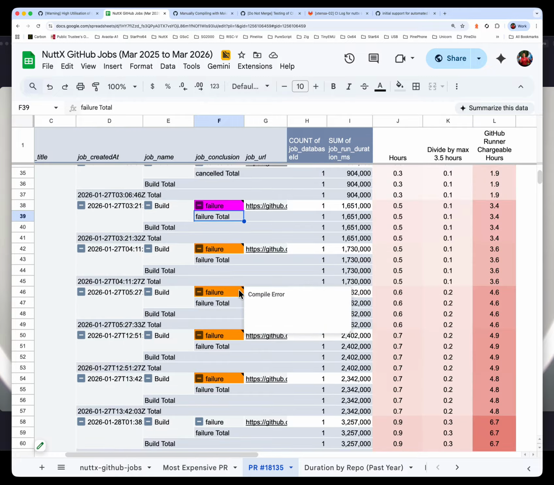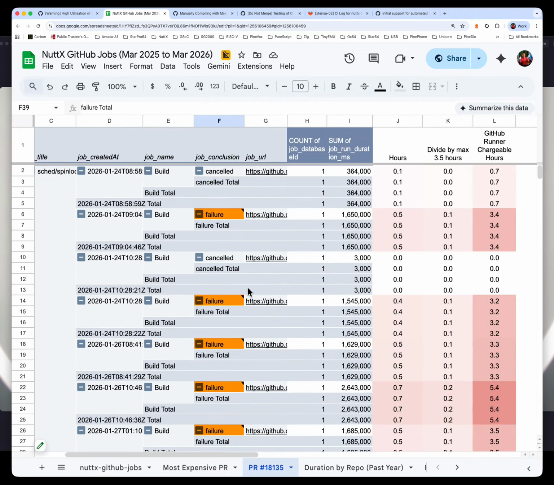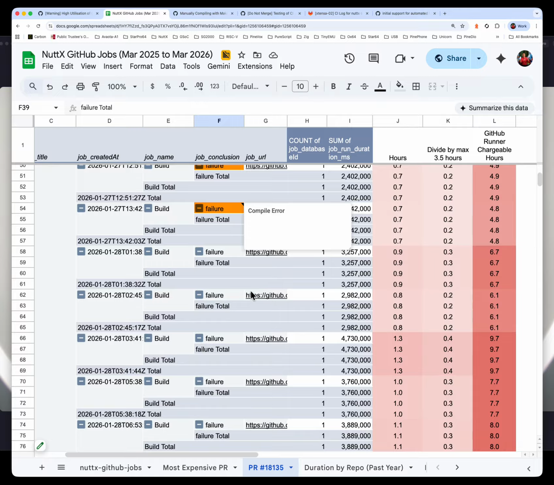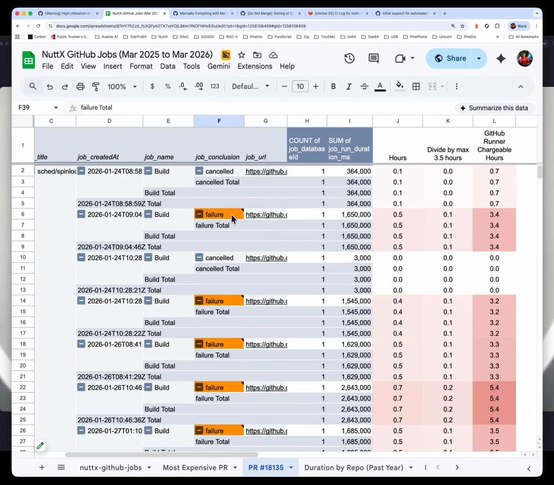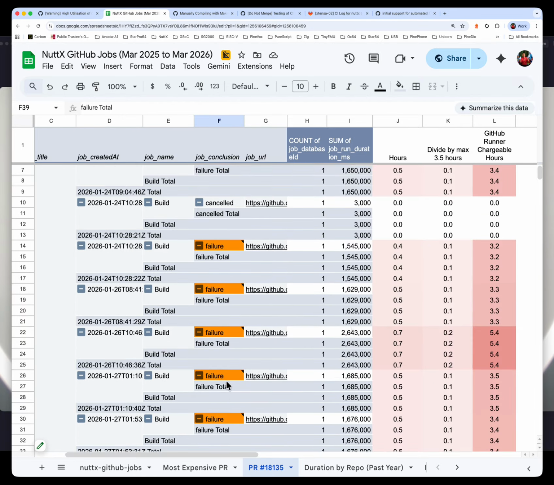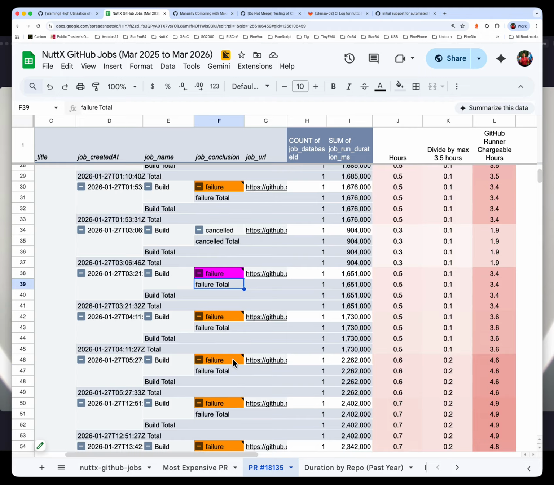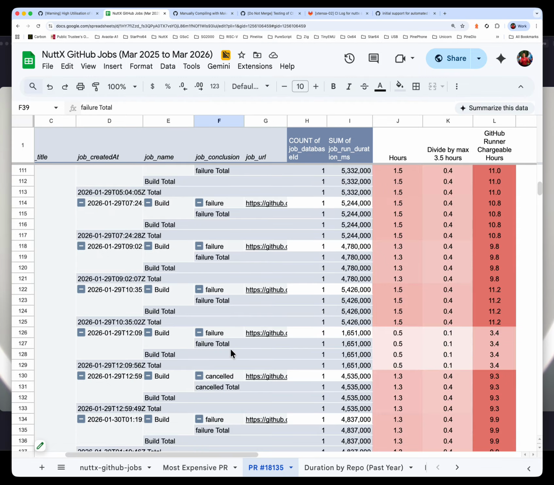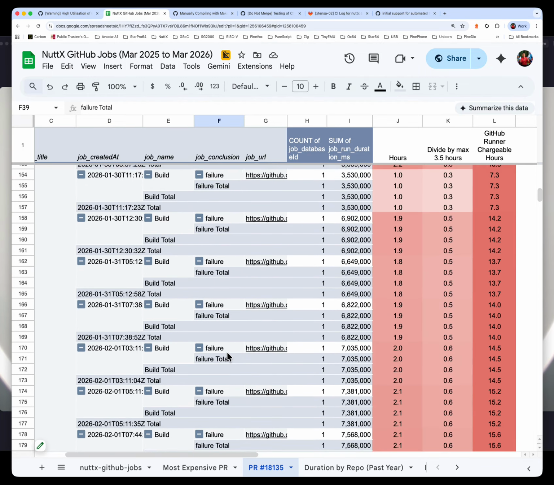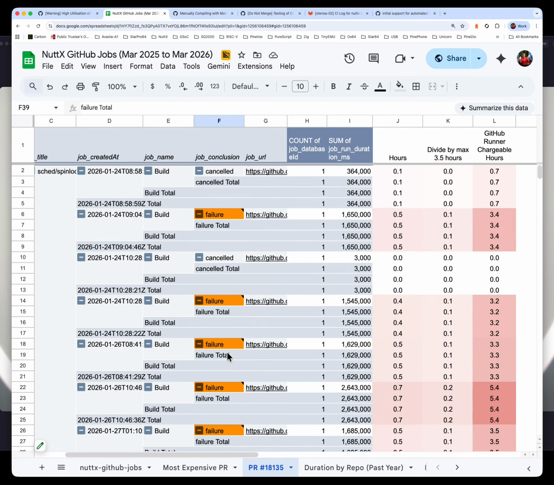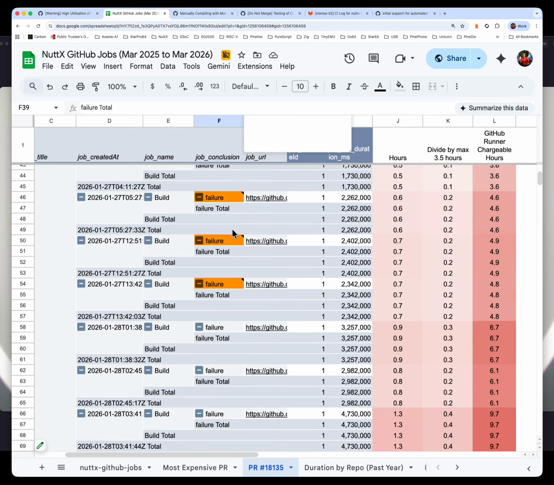But we wasted quite a lot of time on these build failures. We see at least 10 that are happening due to compile errors. These are all compile errors that I checked. And I haven't gone through the whole list, but I have a high hunch that they are also all compile errors. Interestingly, I haven't seen a single download error within the first 10 failures.